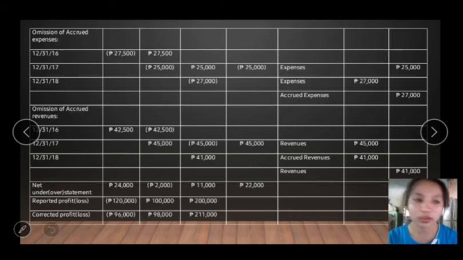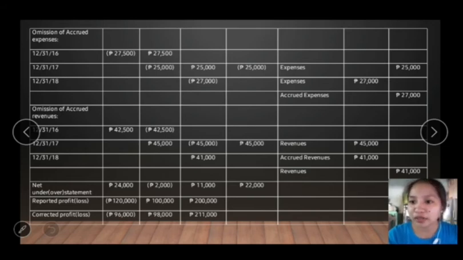And then for 2018, we have 11,000. Same process as for 2016 and 2017. So this is what we got. And then for this 22,000, this is for the retained earnings. I also add all the amounts listed in the columns under the retained earnings.